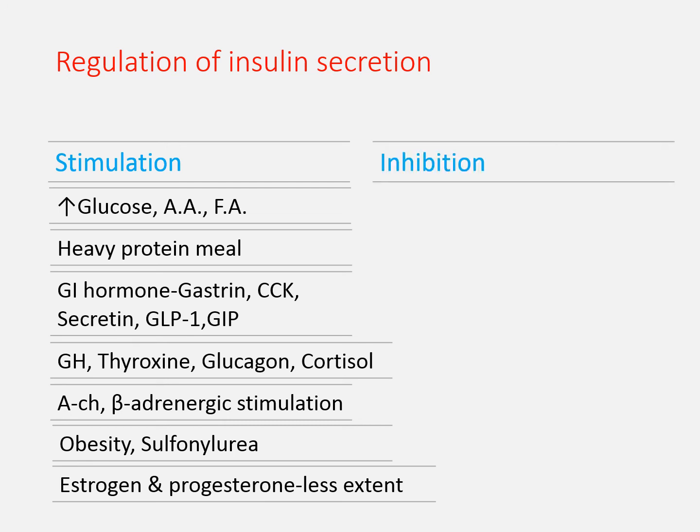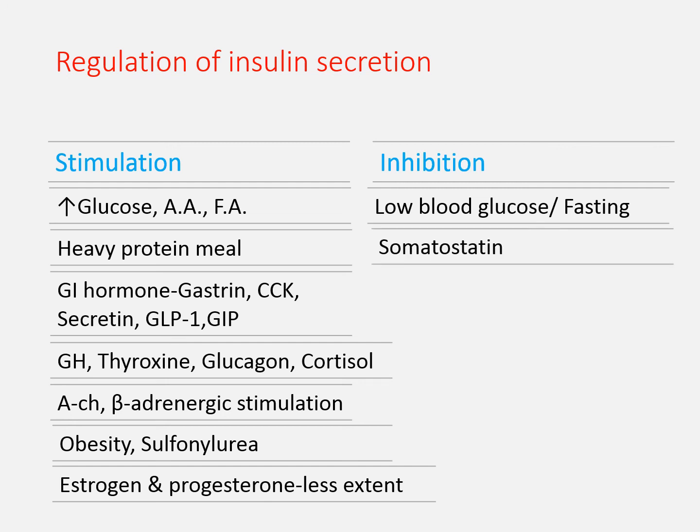Next are the inhibitory factors. Obviously, hypoglycemia, fasting, and somatostatin hormone inhibit insulin and glucagon. So here it inhibits the insulin. Then leptin hormone inhibits insulin secretion, as leptin decreases cyclic AMP and thus inhibits the protein kinase A pathway, which regulates the calcium channel and is helpful in the exocytosis of the hormone. So in short, leptin inhibits the insulin.